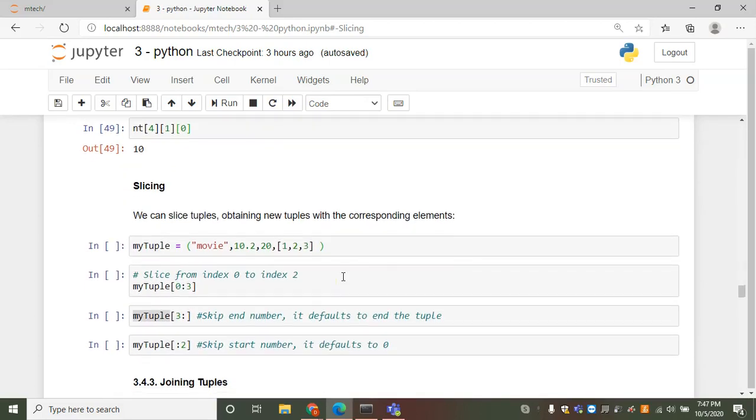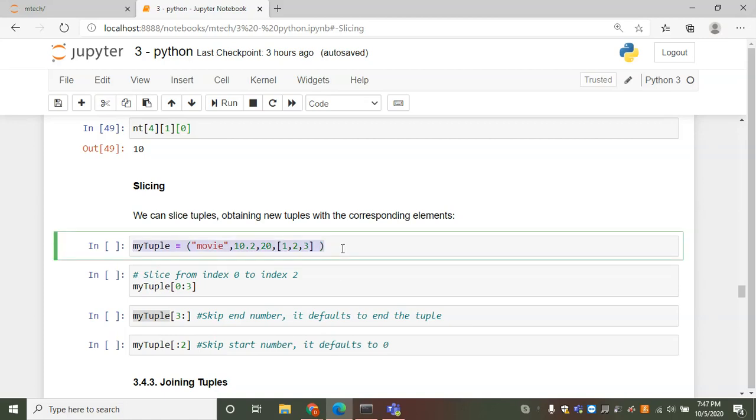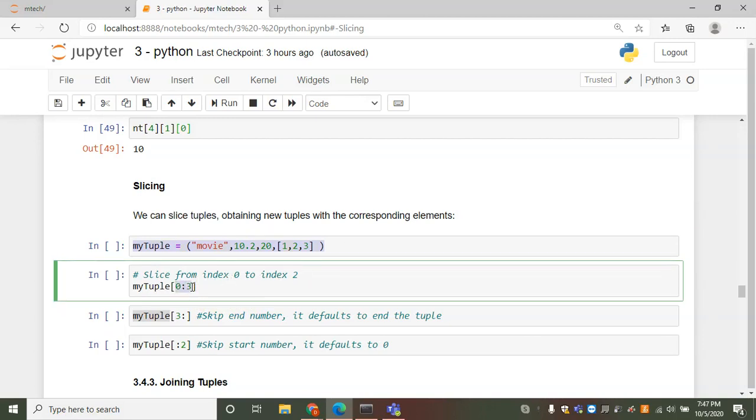Now slicing. We can slice tuples and obtain new tuples with the corresponding elements. For example, this is a tuple. Slicing from index 0 to 2. So 0 colon 3 means start from 0 up to 3 but exclude 3.